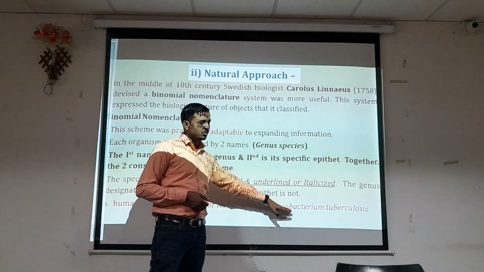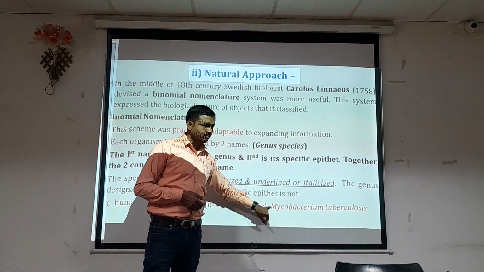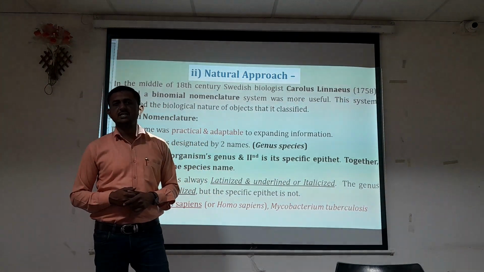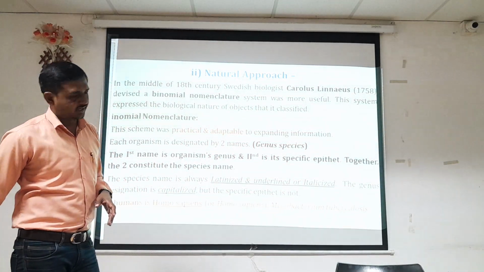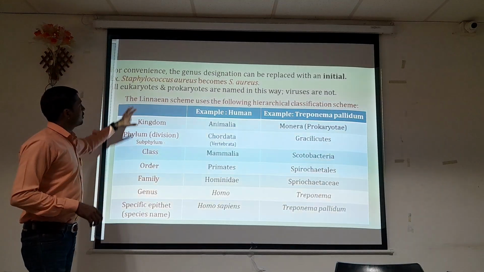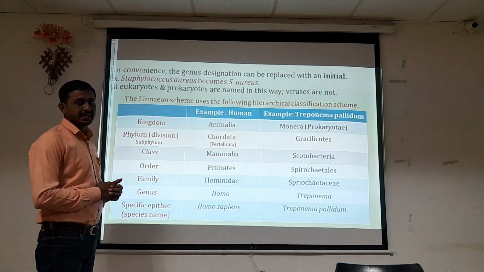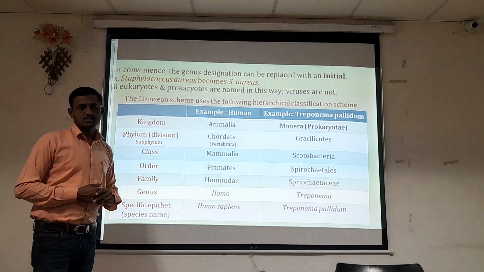In the case of Mycobacterium tuberculosis, a bacterial name, Mycobacterium has the M as a capital letter, and tuberculosis, the species name, is written in small letters. In this way binomial nomenclature is used to write species and genus names. For convenience, the genus designation can be replaced with an initial. For example, Staphylococcus aureus becomes S. aureus.